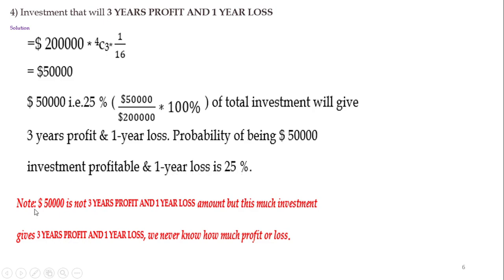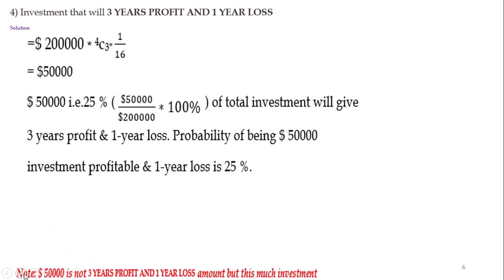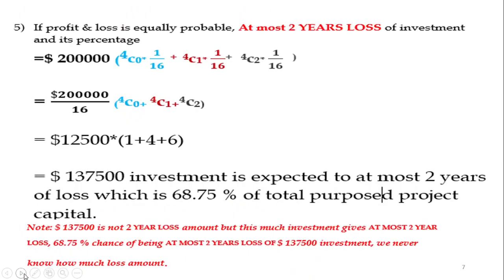Please note again, 50,000 is not the 3 year profit and 1 year loss amount, but this much investment gives 3 years of profit and 1 year of loss. We never know the profit and loss.